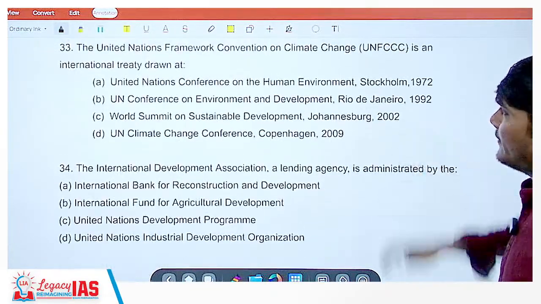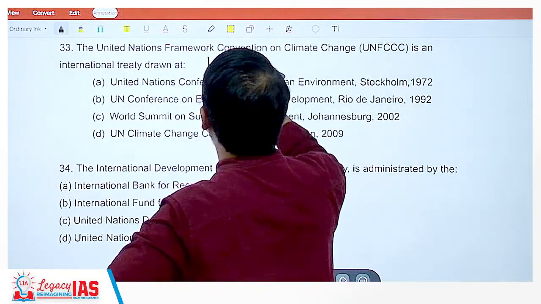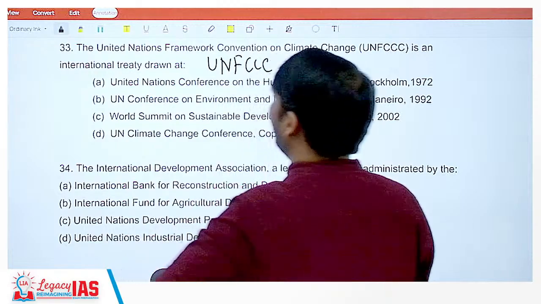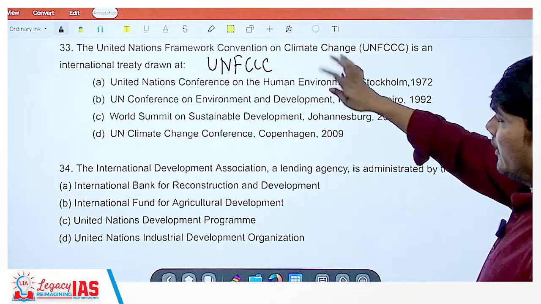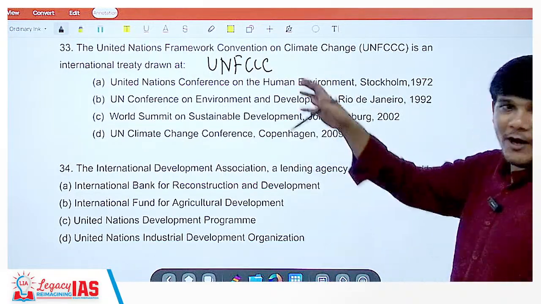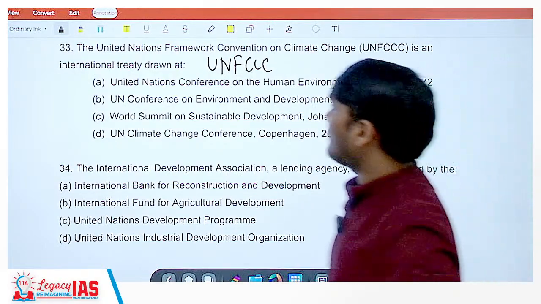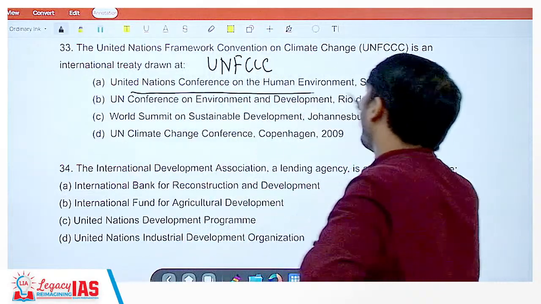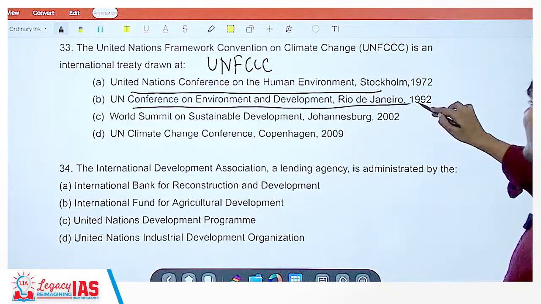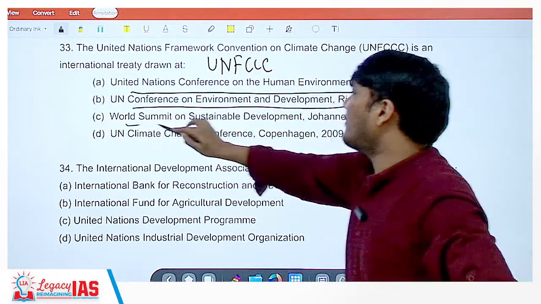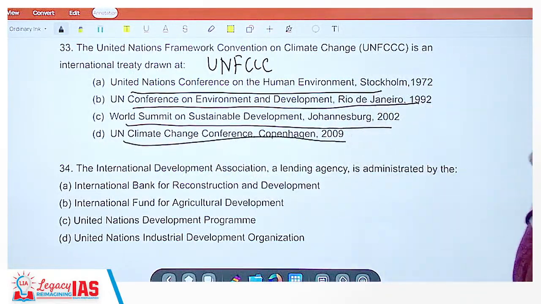Again, another factual question. The United Nations Framework Convention on Climate Change, UNFCCC, is an international treaty drawn at... I think this is an environment related question. Somehow it has entered here, but let us solve this. Options are United Nations Conference on Human Environment, Stockholm; United Nations Conference on Environment and Development, Rio de Janeiro; World Summit on Sustainable Development, Johannesburg; United Nations Climate Conference, Copenhagen.